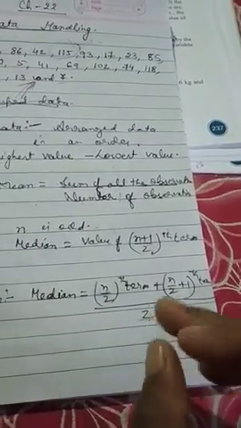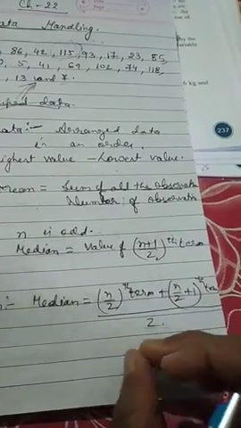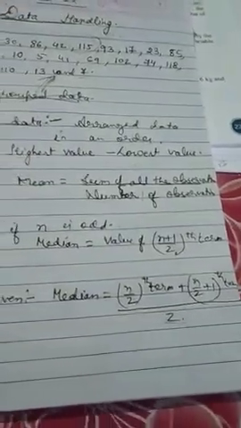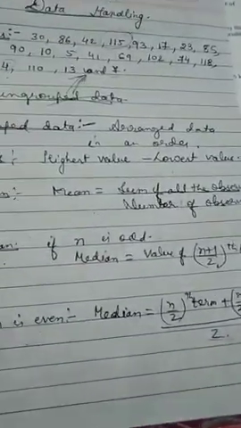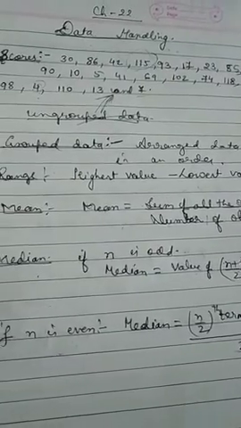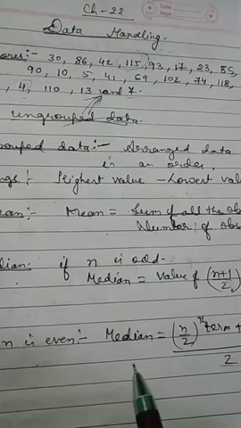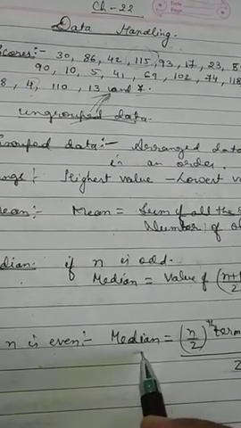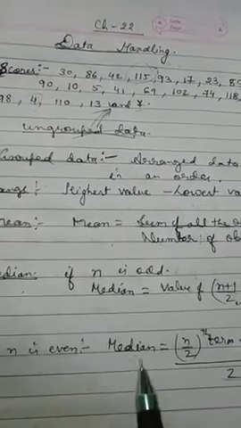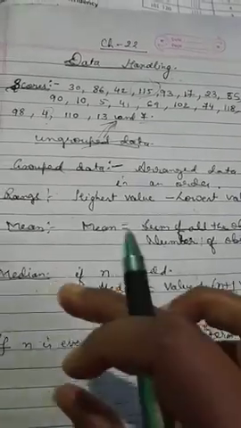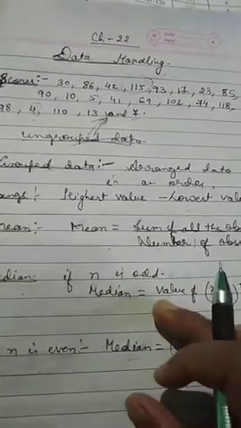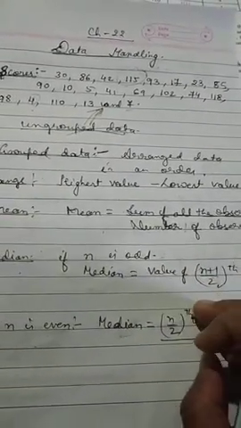Whatever number comes will be the median. But first of all you have to arrange the data in ascending or descending order before finding the median. To find the median, it is very necessary to arrange the data in ascending or descending order.